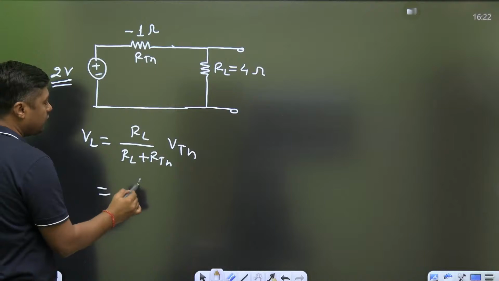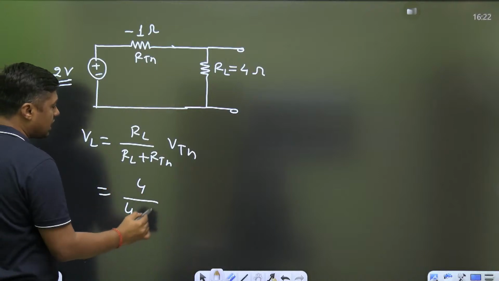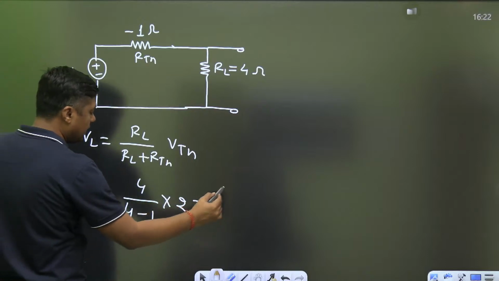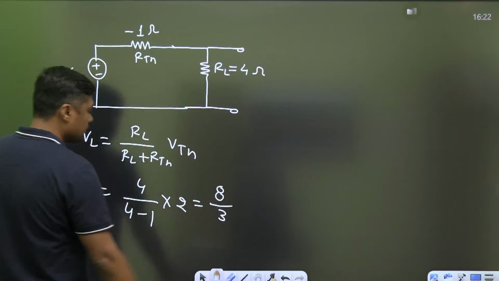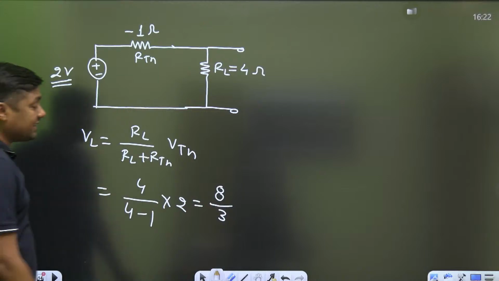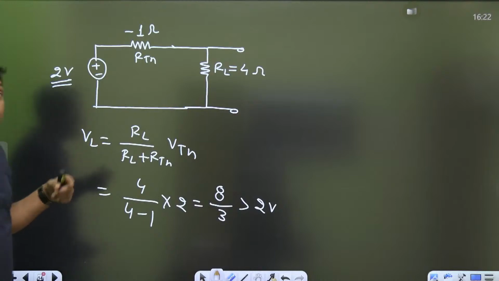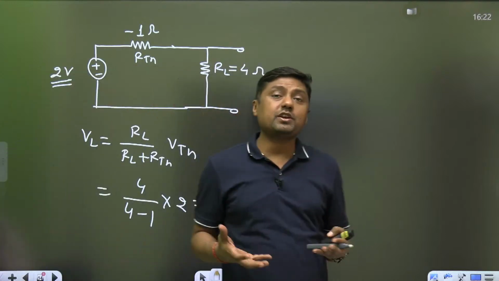So what is the RL? 4. What is the RTH? Minus 1, into VTH 2, so you will get 8 upon 3, and that is greater than what? 2 volt. In this case, we are getting the amplification.